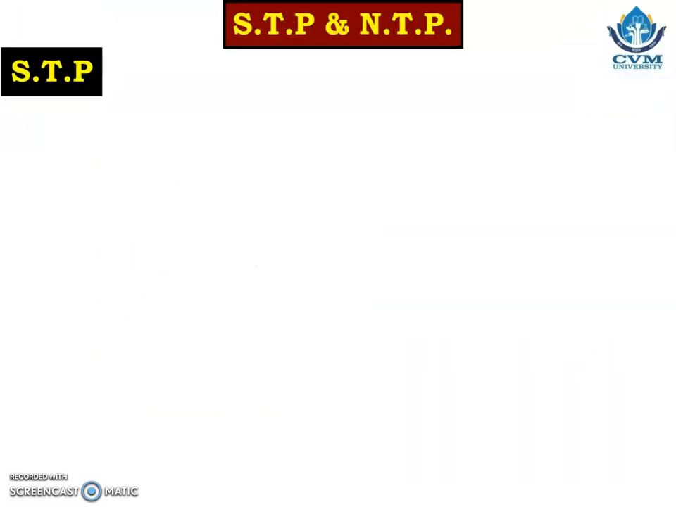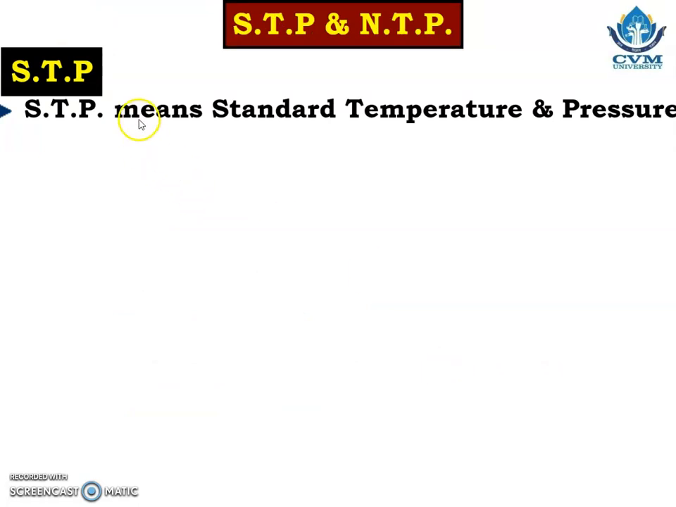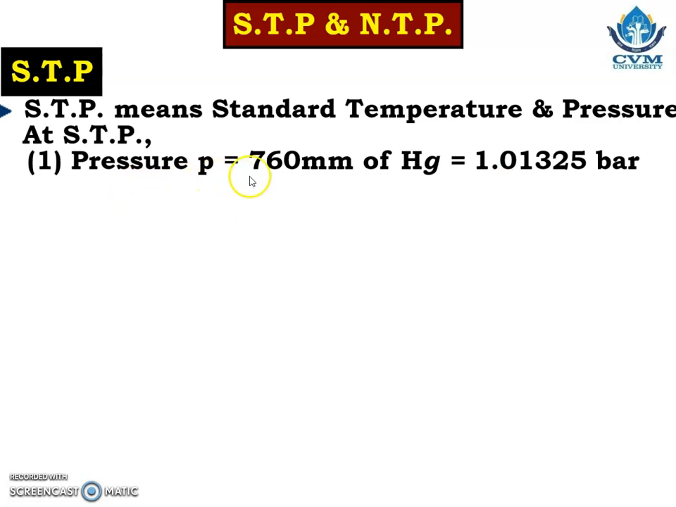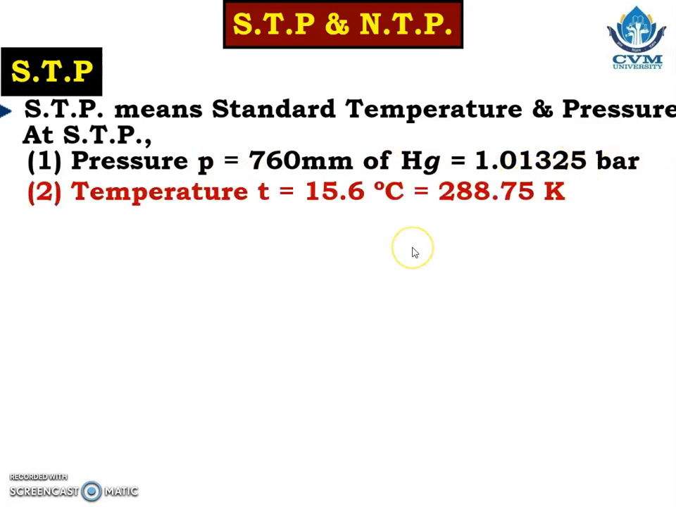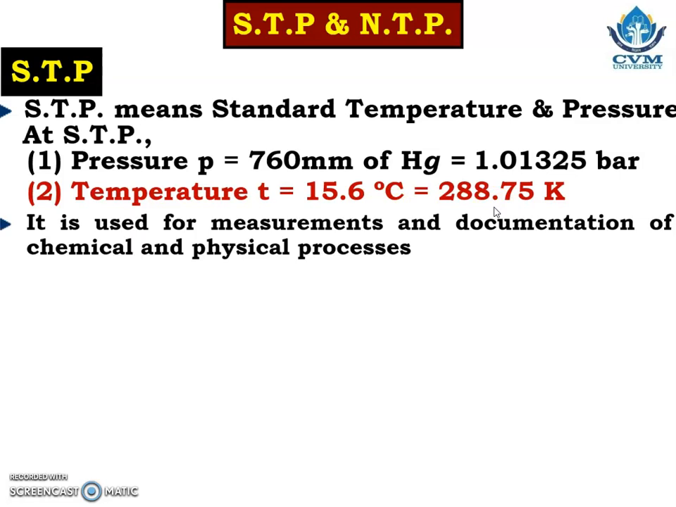STP and NTP. STP means standard temperature and pressure. The temperature and pressure considered at STP are: pressure equals 760 millimeter of Hg, that is equal to 1.01325 bar, and temperature equals 15.6 degrees Celsius, that is equal to 288.75 Kelvin. And it is used for the measurement and documentation of chemical and physical processes.